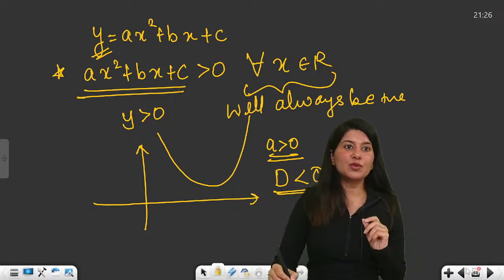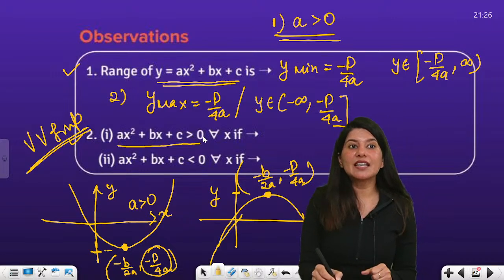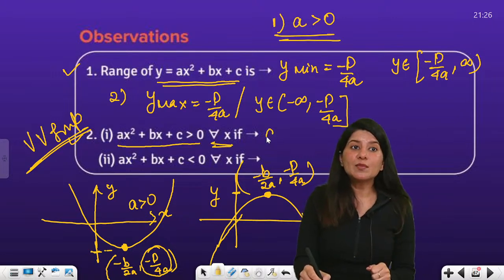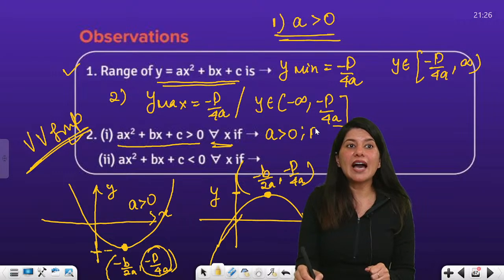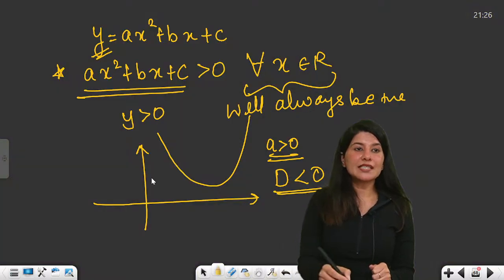So if I have to write the condition for ax square plus bx plus c greater than 0 always, that means leading coefficient positive and discriminant negative. And can you see the second point? Let me explain the second point.